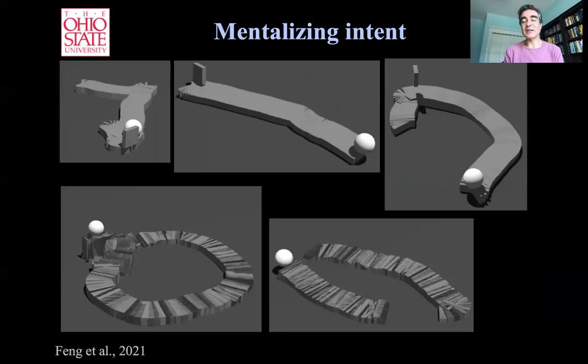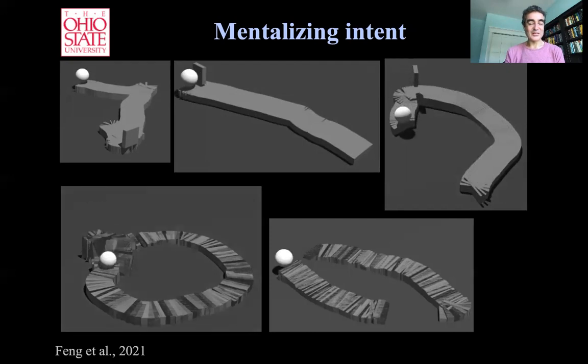So these are some mentalizations of the model of intent. This is what the model has learned to generate that it considers to be intentional actions. So this is an intentional action, or the model considers this to be something that can only be done intentionally. This is the second one, and a third one, and two more. So this is my fourth example. And you can see they're all clearly intentional actions, right? Only an agent would be able to perform that.